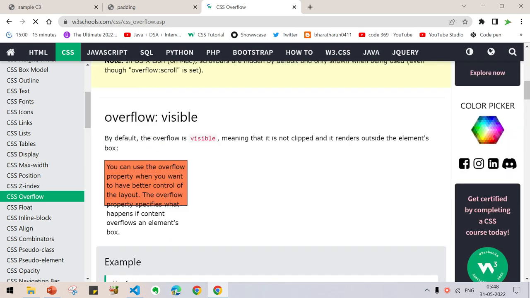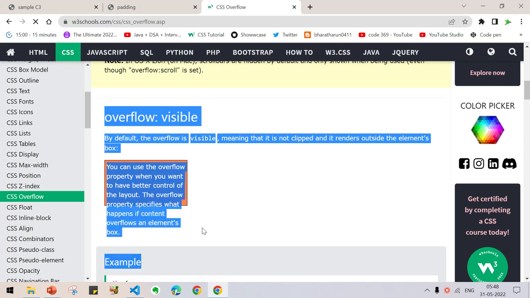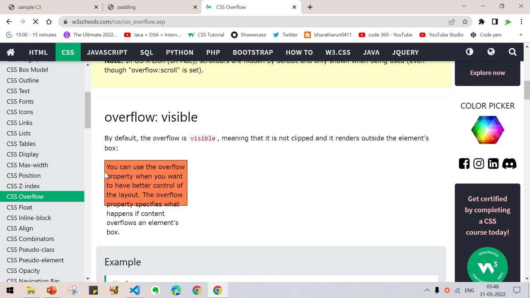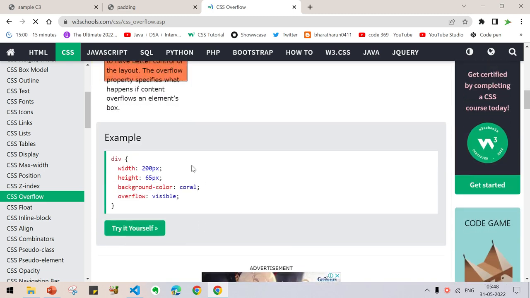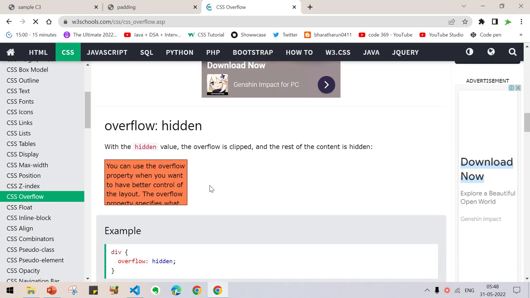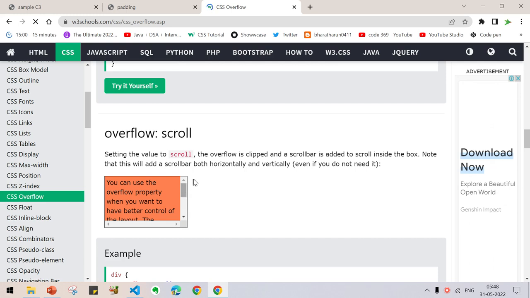Here you can see overflow. This is called overflow visible. This is the W3Schools website. Here the text is going out of the box. In order to fix this, we use overflow hidden, so it will be hidden inside the box itself. With overflow scroll, when the text is overflowing, we can enable scroll and use it to see the overflowing things. Just know this is called overflow. We will see it in the upcoming videos and do projects on that.